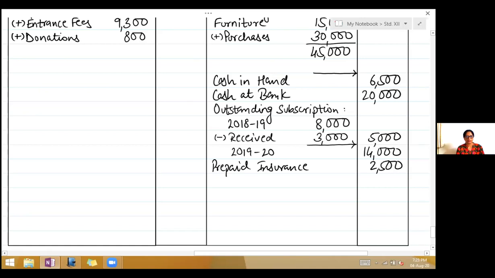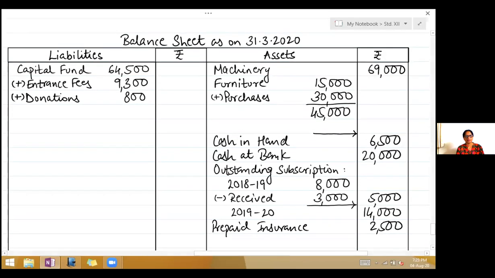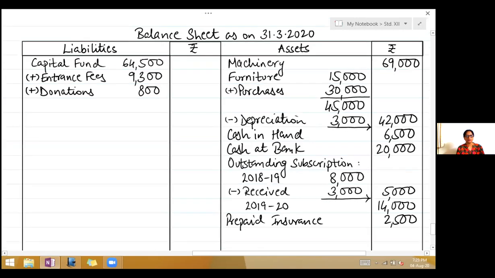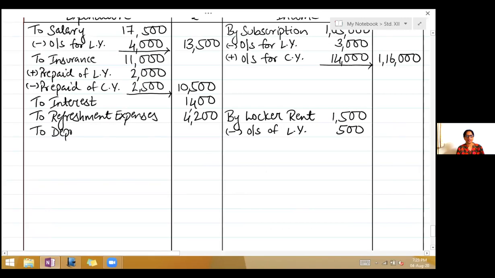Okay. Third adjustment, depreciate furniture by 3,000. So asset side over there, write less depreciation 3,000. Deduct, take it to the outer column, 42,000. Now depreciation second effect, you will show it on the expenditure side. So write on the expenditure side to depreciation, below that furniture 3,000.